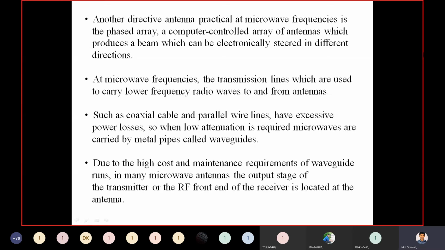So coaxial cable and parallel wire lines have excessive power losses. Power loss is nothing but attenuation, right? So if we have coaxial cable and parallel wire lines, we have excessive power losses. So when low attenuation is required, microwaves are carried by metal pipes called waveguides.